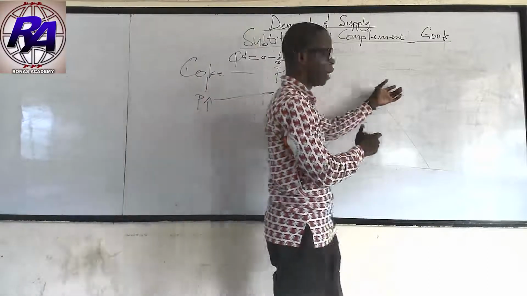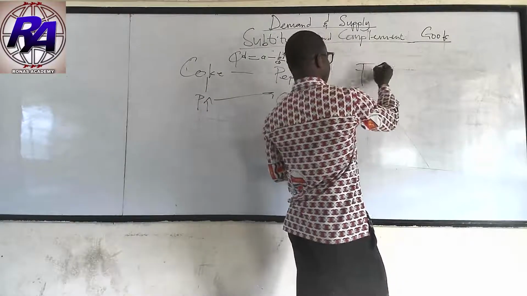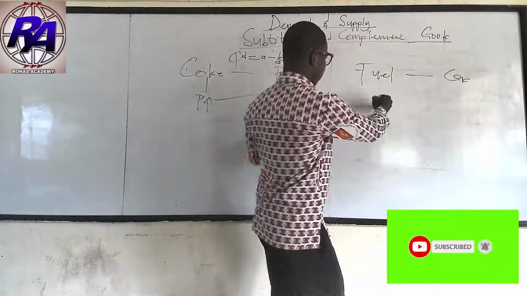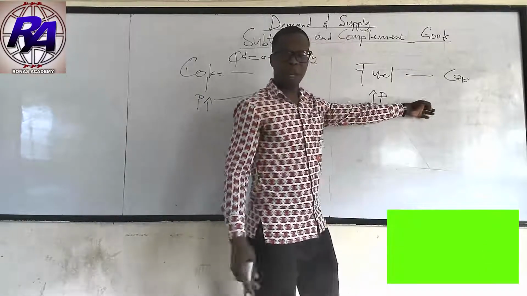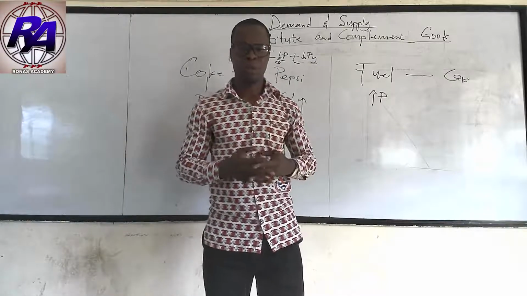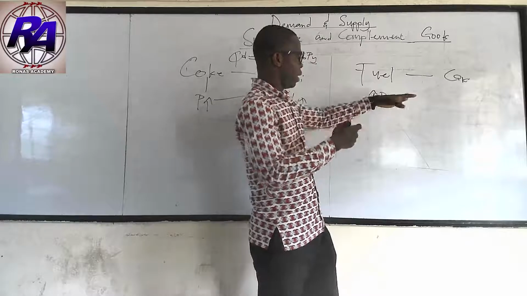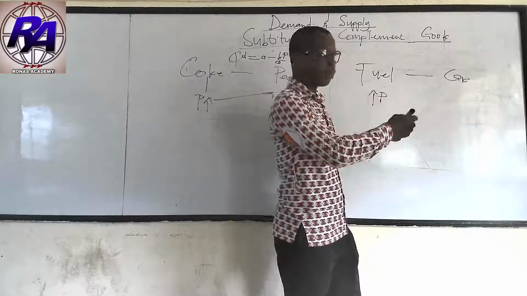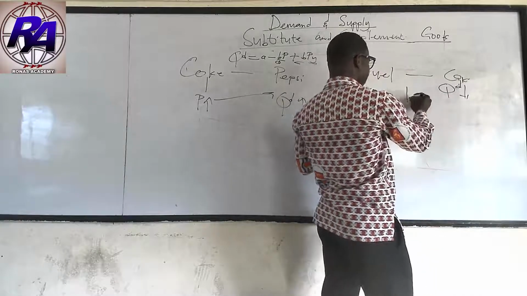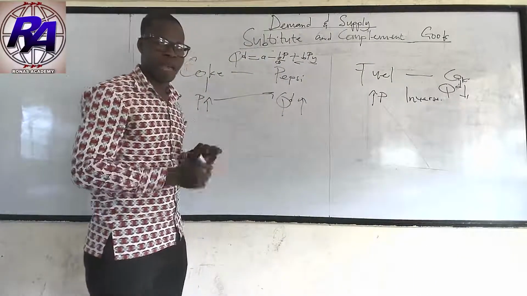But what is the relationship between complement goods? Let's turn our attention from substitute to complement goods. So here we are dealing with fuel and vehicle, or in other words, car. If the price of fuel increases, people will now be turning their attention to buying vehicles that will consume less fuel. Therefore, anytime the price of a complement good increases, the quantity demanded of the other component of the complement good will decrease. So these have an inverse relationship, whilst substitute goods have a positive relationship.